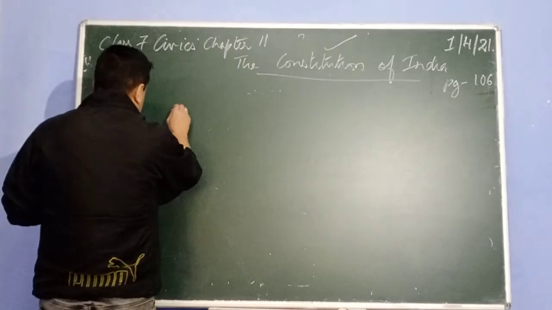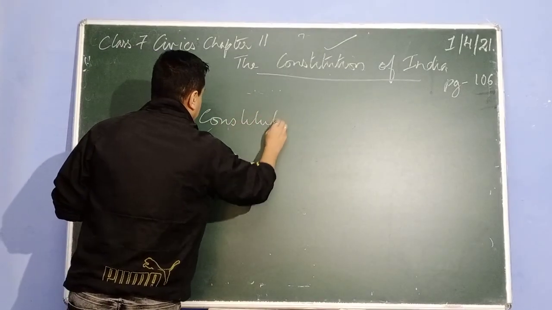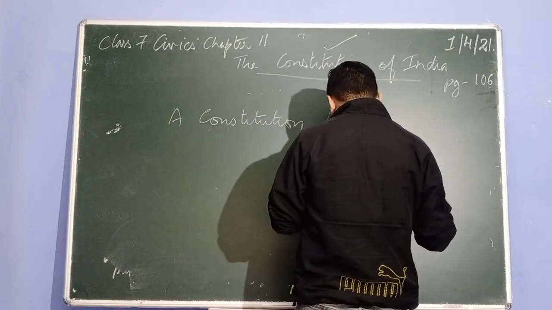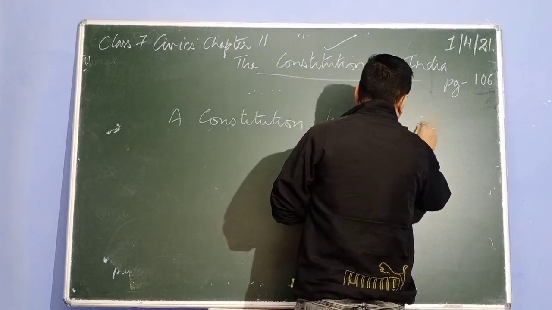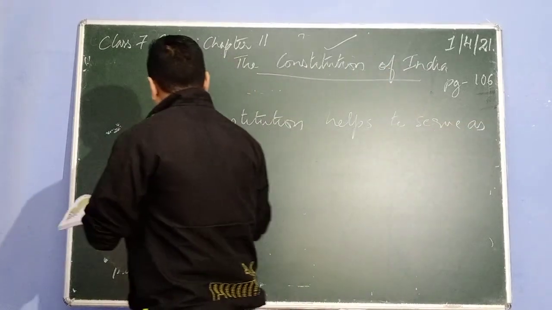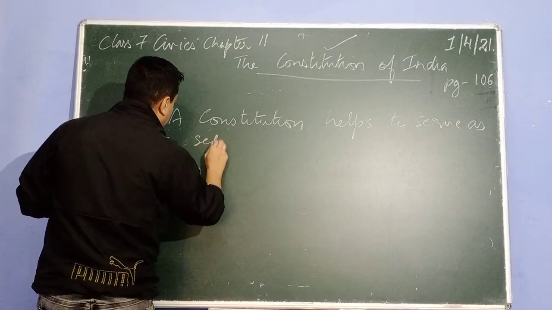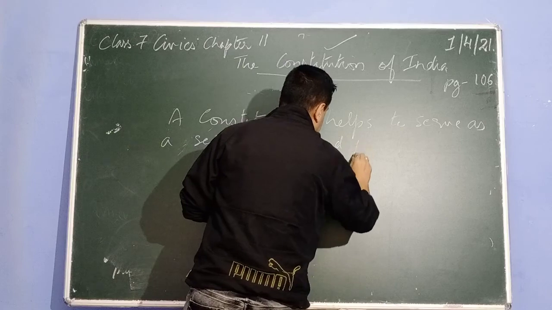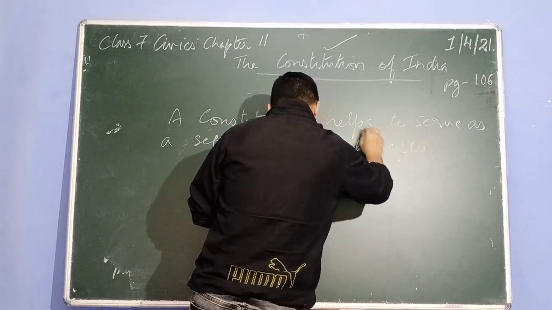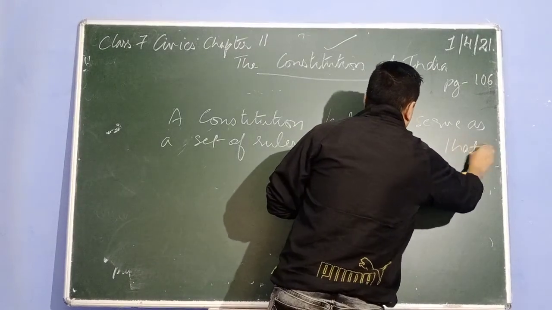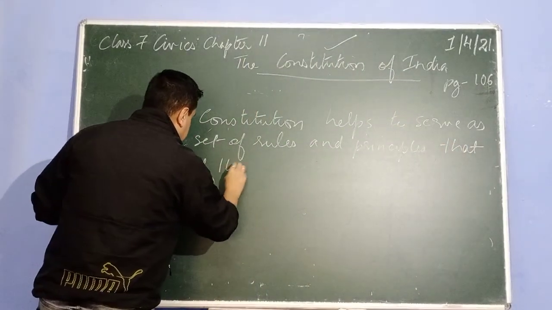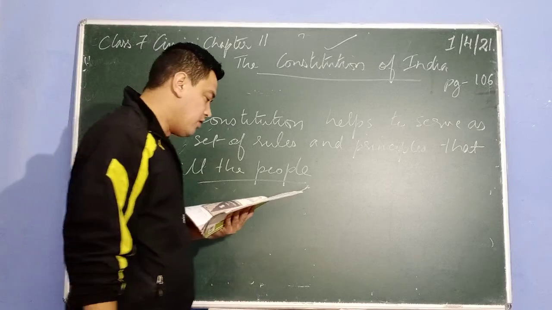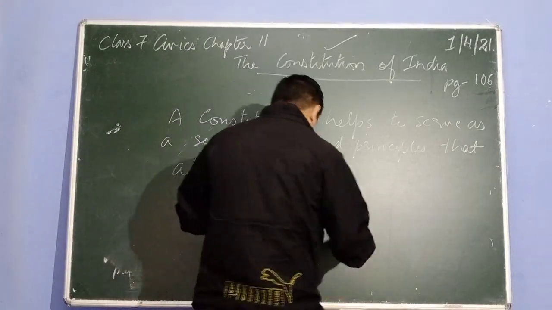So a constitution has to serve as a set of rules and principles that all the people, all the different peoples of different communities, agree upon in a country.